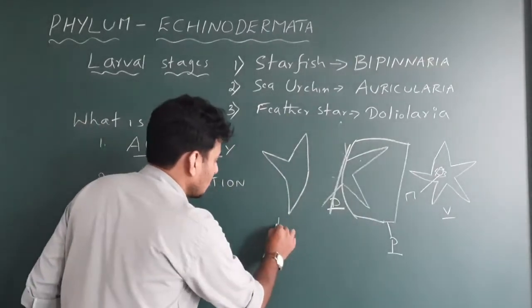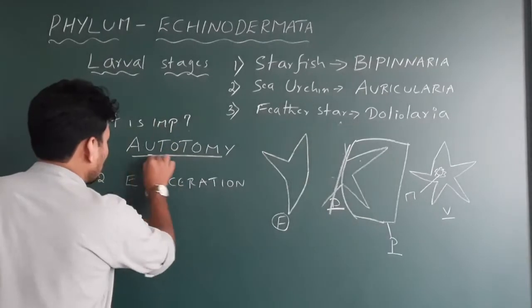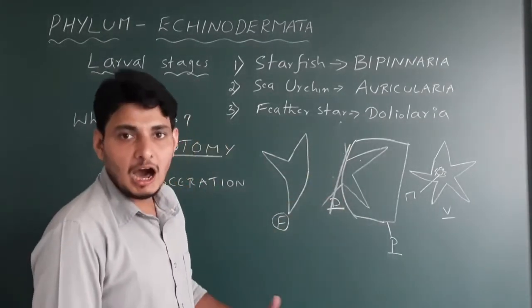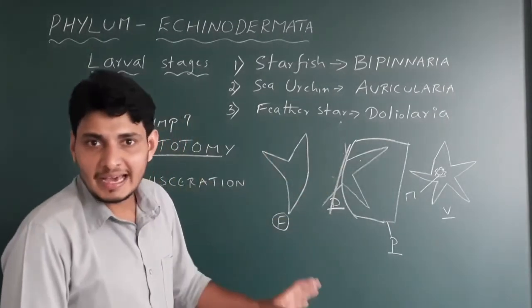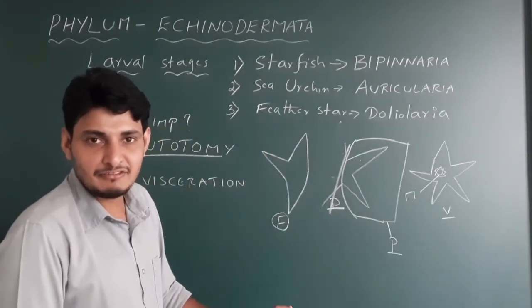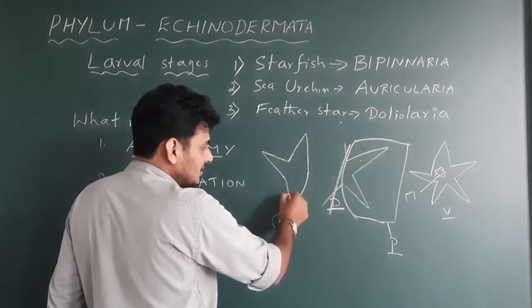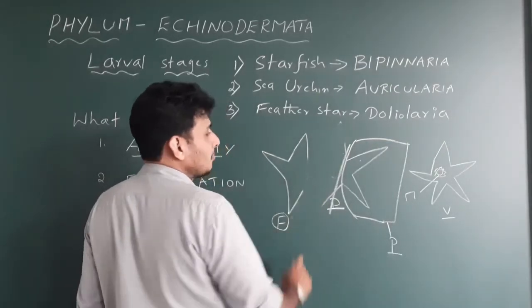What's the fate of this? What's going to happen to this particular 3 arms? That is actually called as autotomy. Autotomy is nothing but it is the detachment of the arms by the starfish or echinodermata as a defense mechanism to escape from the predator. It's a trick. Okay. So whereas these 3 things now show a very, very important characteristic like planaria.